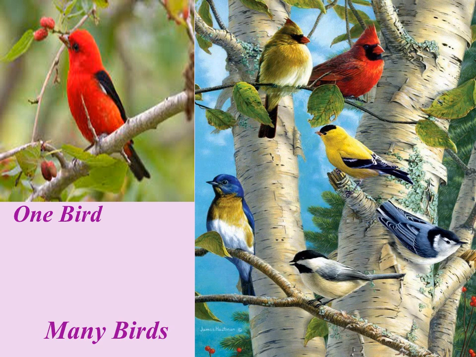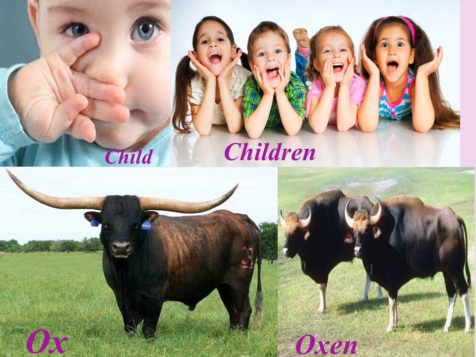Let us see the picture. There's a beautiful picture of a single bird, and just beside it we have a nice picture of many colorful birds. Here we have the first picture of a child. The next one is of many children. At the bottom we can see a picture of an ox, and just beside it a picture of oxen.